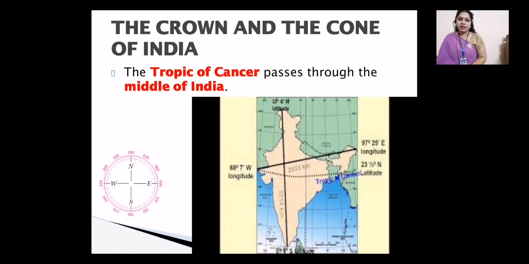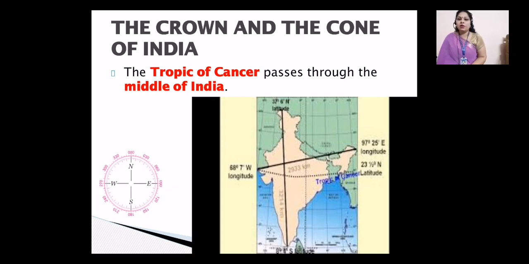This dotted line going from east to west is the Tropic of Cancer, which is very nearby the equator. So the Tropic of Cancer is a place very nearby the equator, and it basically has a humid, hot kind of climate.